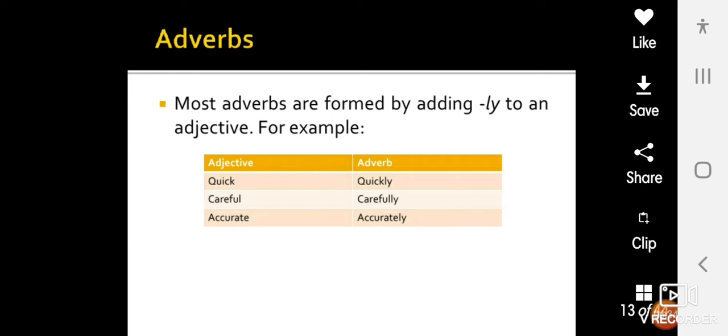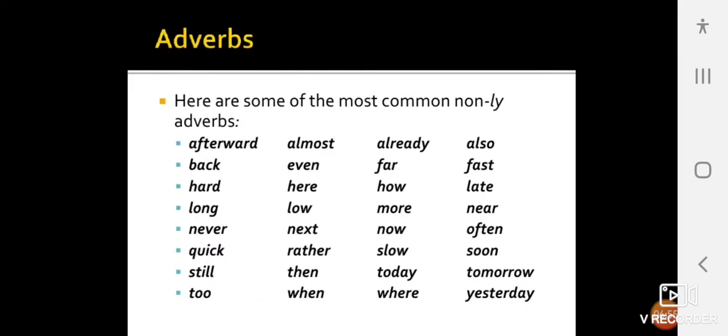So, most adverbs are formed by adding ly to an adjective. For example, when we add ly to quick, it becomes quickly, an adverb. Careful, carefully. Accurate, accurately.